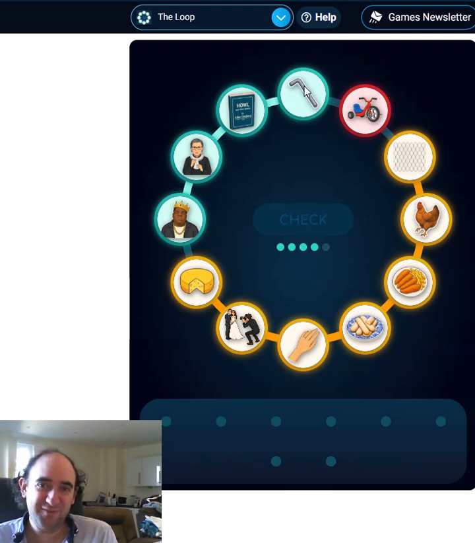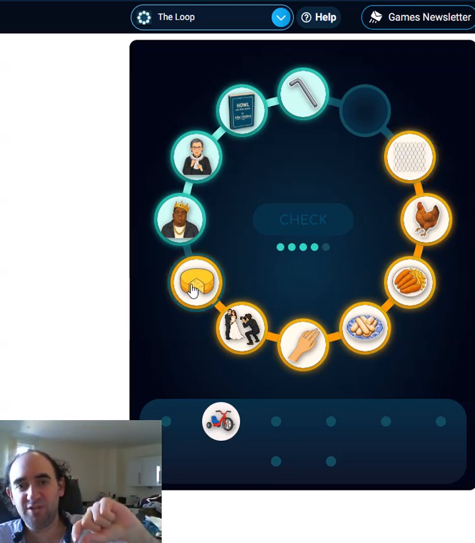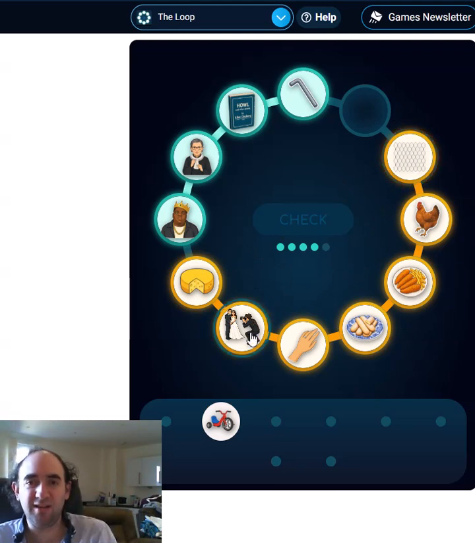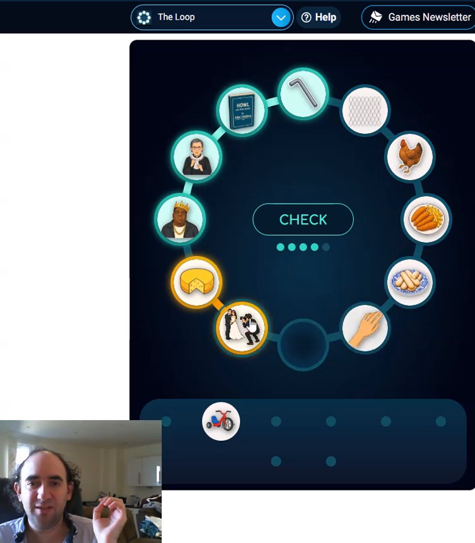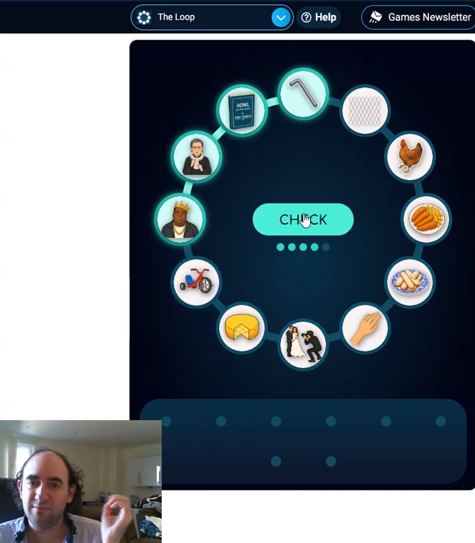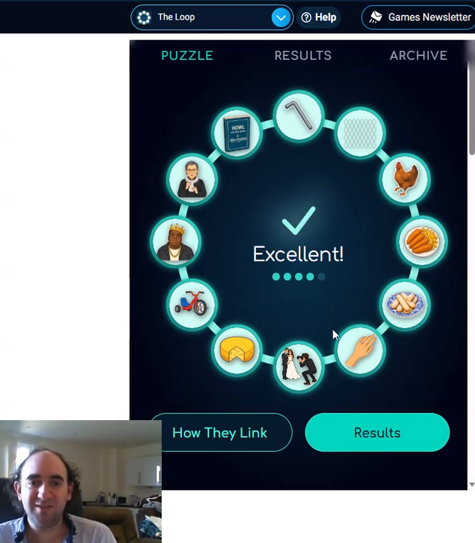Okay. So these 4 are all correct. That's why they've gone green. These are all yellow. So that means that the connections are correct, but they're not in the right place. So in particular, that must mean that the tricycle does go here. So the only question is, do we need to move everything up by 1? Or do we need to put the cheese here and the chicken wire here? Now that I'm saying it out loud, it clearly is chicken wire, isn't it? Let's move everything up 1. It's either going to be this or I need to swap all of those around. So we're going to get it right in a second. And it is on the second guess rather than on the third guess, which is nice.